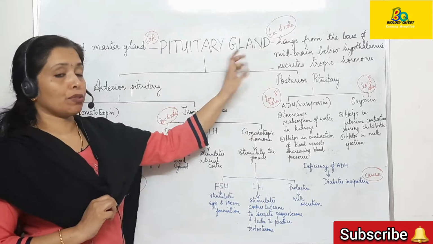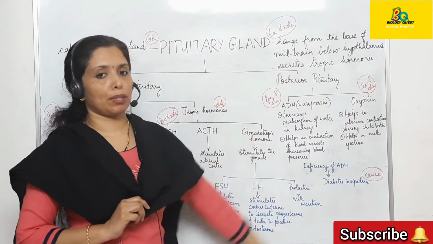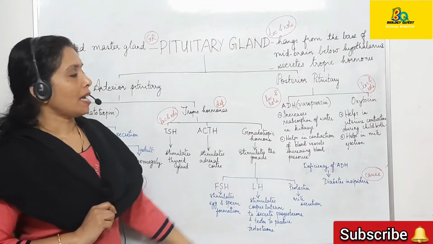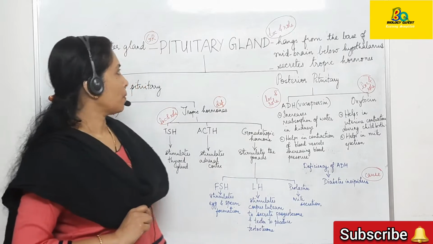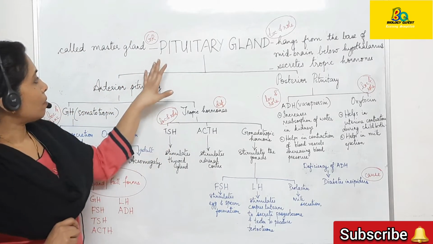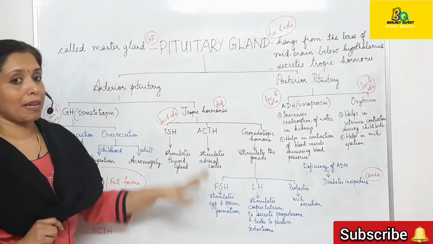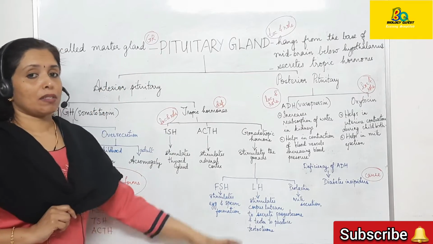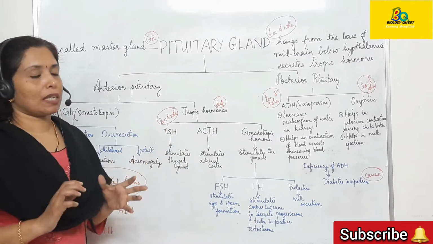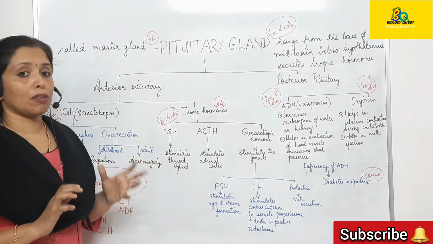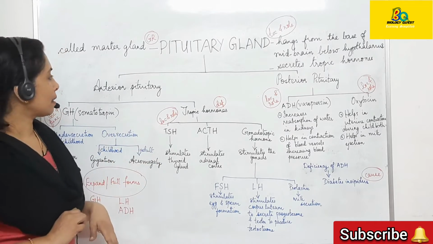Location and role of pituitary gland: it hangs from the base of midbrain below hypothalamus. That is the location, and function is to secrete tropic hormones. Now you can also expect a give reason there. Pituitary gland is also called the master gland. Reason: because it controls all the other endocrine glands. Pituitary gland is called master gland because practically it controls all the other endocrine glands.